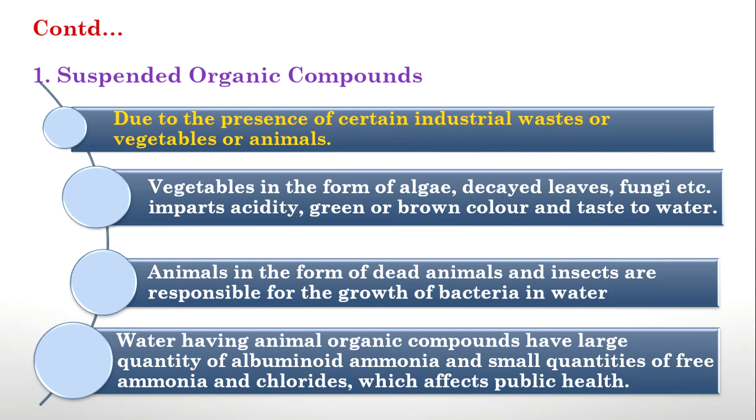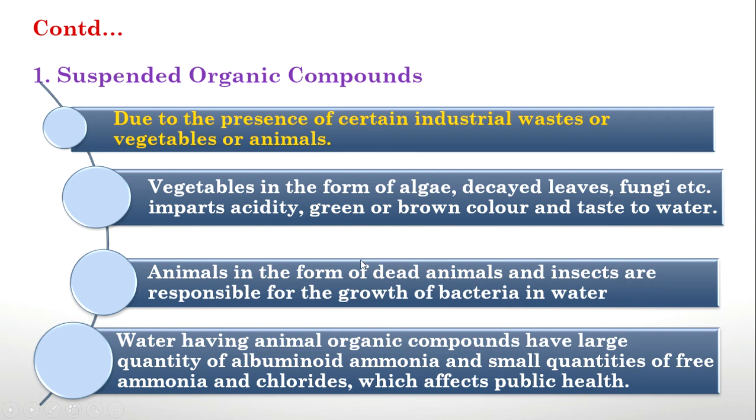So there are two types of organic compounds. One is suspended and the other one is dissolved. We will first see suspended. Suspended organic materials are released from industrial waste and vegetable or animal waste. Vegetables in the form of algae, decayed leaves, fungi, etc. impart acidity, green or brown color and taste to water. And if it is animals, it may be in the form of dead animals or insects. It is responsible for growth of bacteria in water.